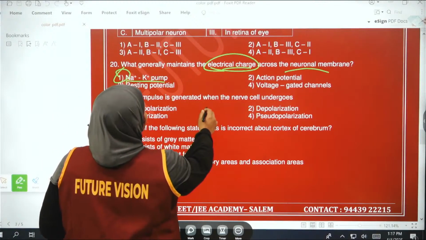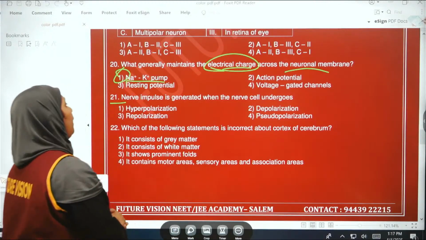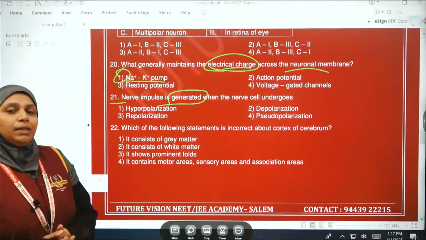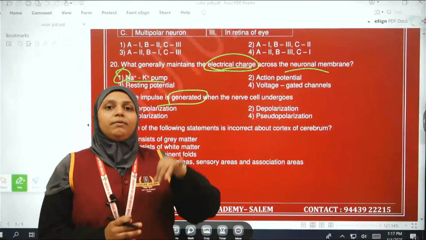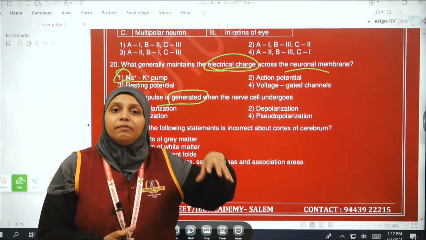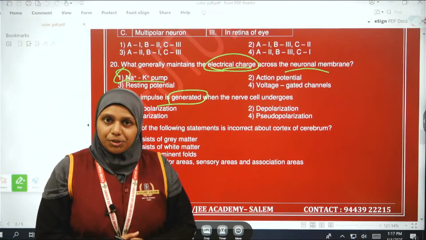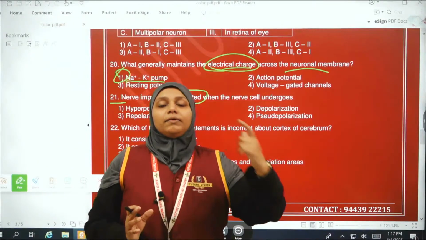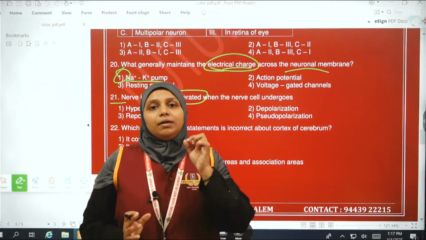Okay, so the next one, first question: Nerve impulse is generated when the nerve cell undergoes. Nerve impulse is generated when a stimulus comes. Impulse means action potential, isn't it? So the action potential is otherwise called the nerve impulse.